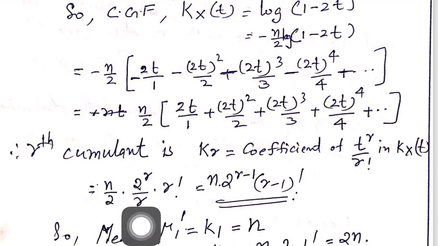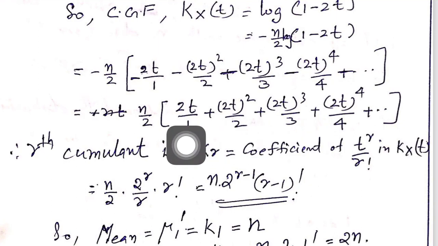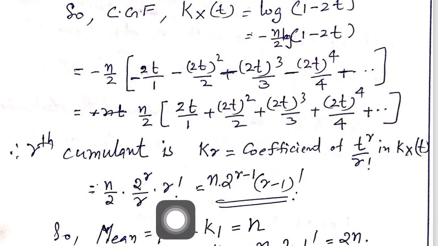Okay, so in that way you can find Kr is equal to n by 2 into 2 to the power of r by r into r factorial. Because we require t to the power of r by r factorial here, but the r factorials are missing, therefore we multiply by r factorial.